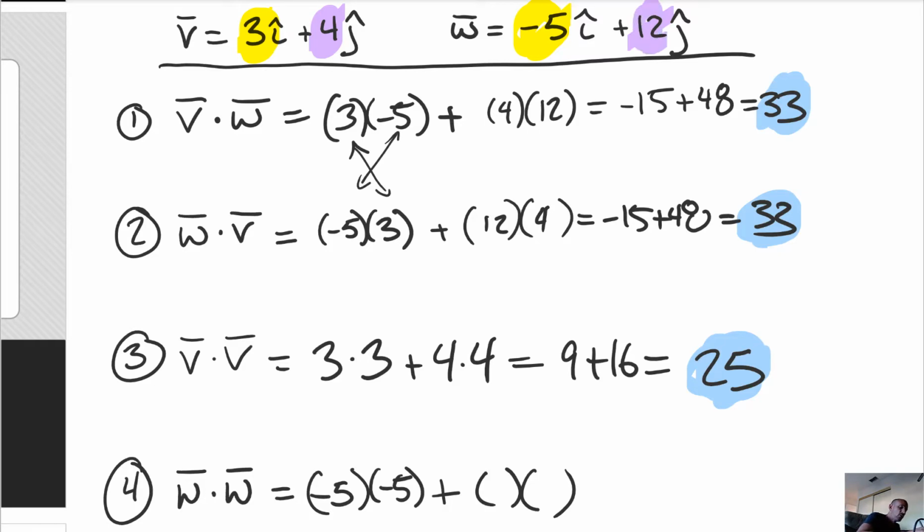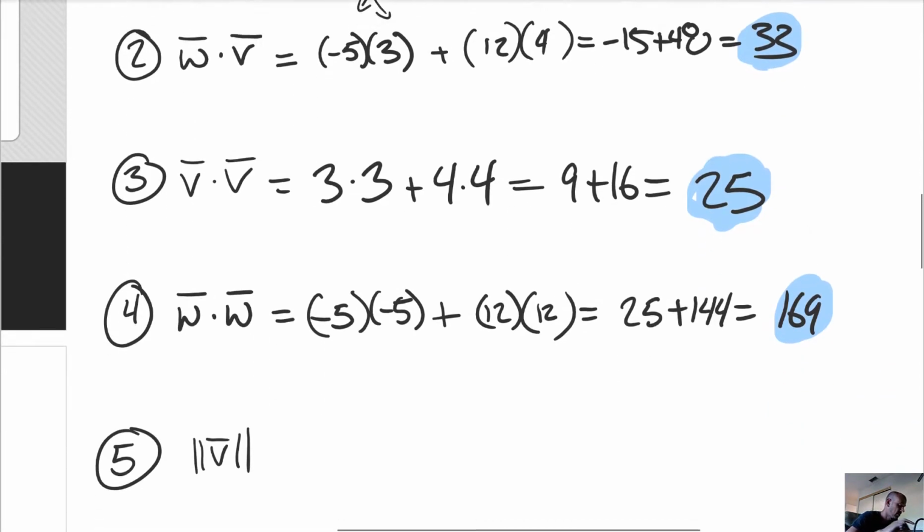We're going to have to put in our vertical component of W. That's 12 and 12. So I'm pretty sure that's called 12 squared. So this looks like 25 plus 144. I think that's equal to 169. You're like, cool, we're getting numbers. How amazing could that ever be, you know?